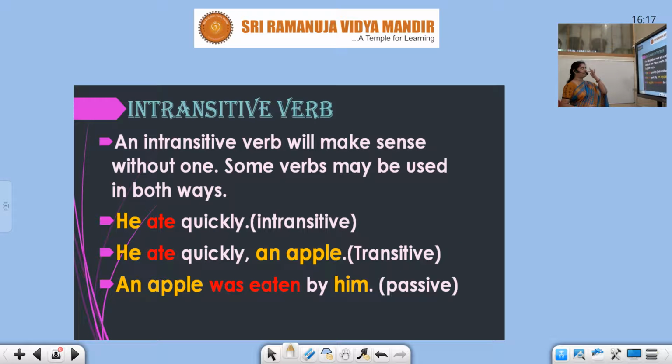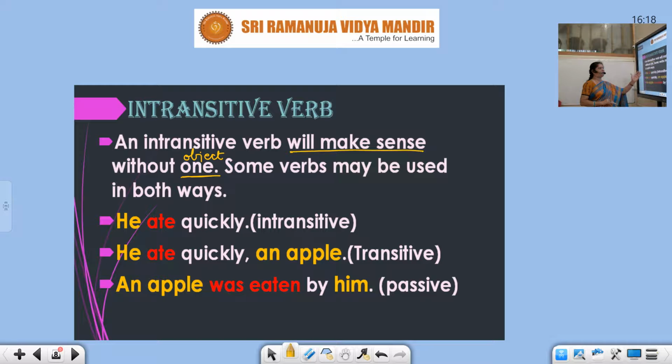Let us go with intransitive verbs. An intransitive verb will make sense without one, even when there is no object. What is one over here? The object. What is one? Object. An intransitive verb will make sense without an object. Means even though there is no object, it will make sense. Some verbs may be used in both ways. Now see an example.